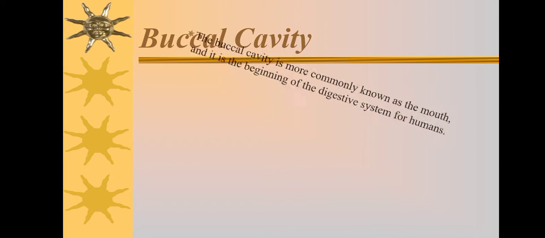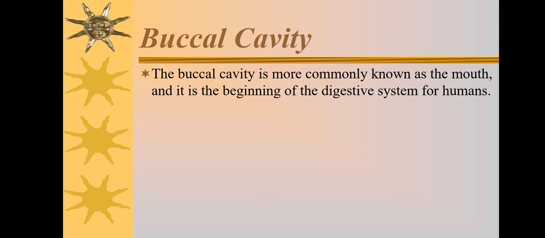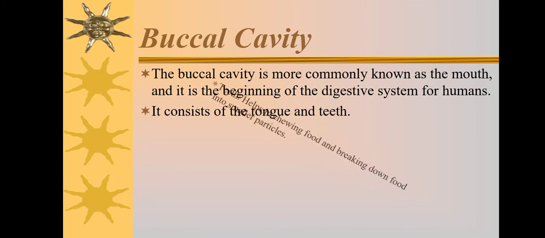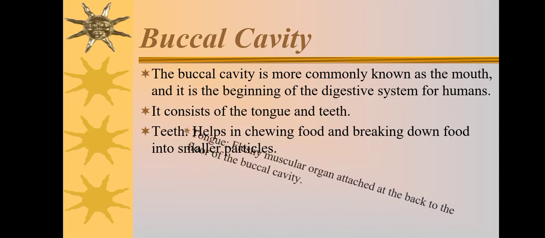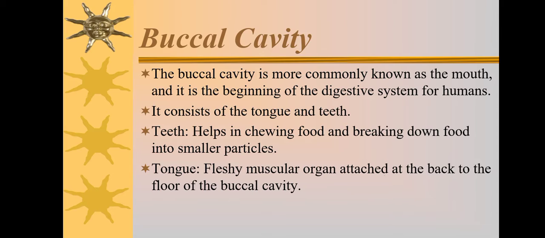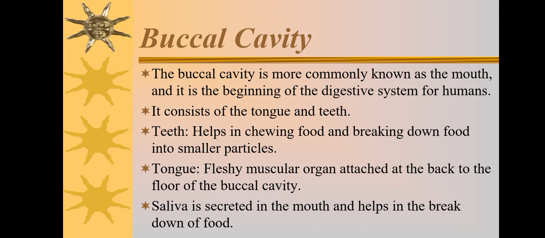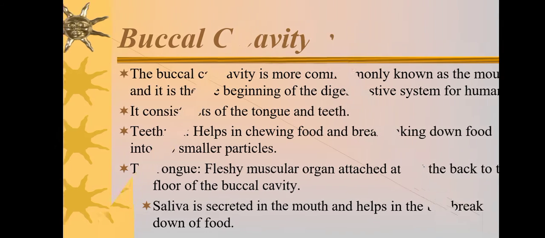Buccal cavity. The buccal cavity is more commonly known as the mouth, and it is the beginning of the digestive system for humans. It consists of the tongue and teeth. Teeth help in chewing food and breaking it down into smaller particles. The tongue is a fleshy muscular organ attached at the back of the floor of the buccal cavity. Saliva is secreted in the mouth and helps in the breakdown of food.